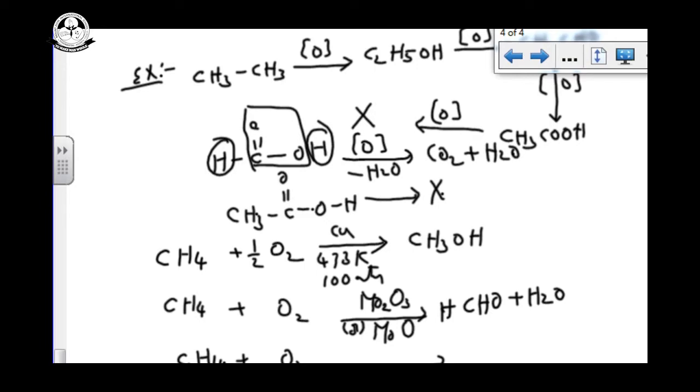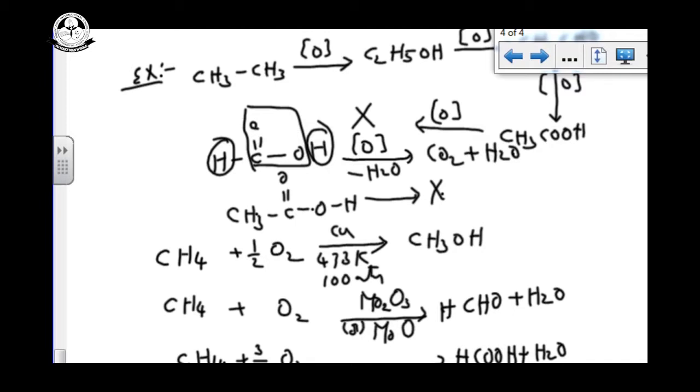We convert this into carboxylic acid. That is formic acid, the one carbon acid, plus H2O. See how many oxygens will be there? There are 3, so this is 3/2.